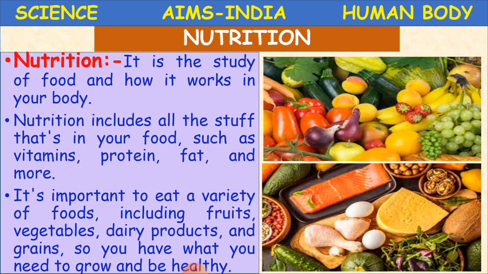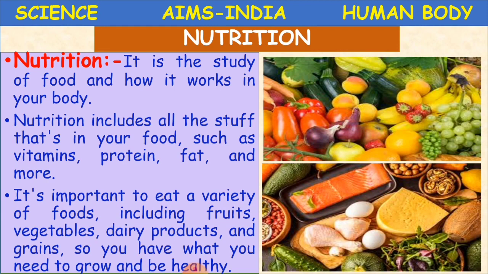It's important to eat a variety of foods, including fruits, vegetables, dairy products, and grains, so you have what you need to grow and to be healthy. Everybody asks us, even our parents, our teachers, everyone near and dear, to take good food.